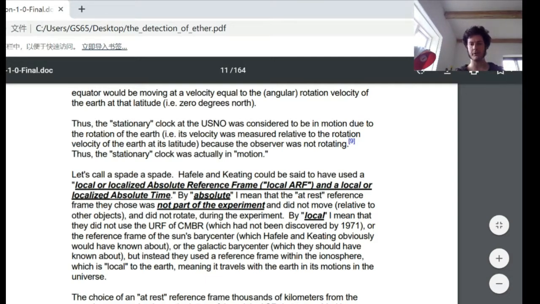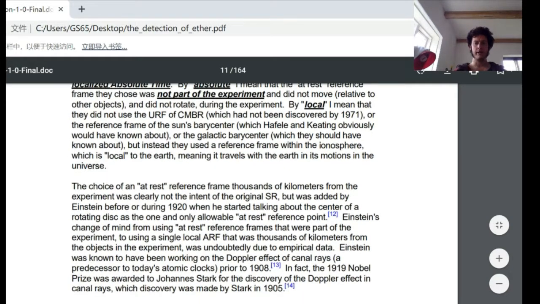But instead, they used a reference frame within the ionosphere, which is local to the Earth, meaning it travels with the Earth in its motion in the universe. The choice of an at-rest reference frame thousands of kilometers from the experiment was clearly not the intent of the original special relativity, but was added by Einstein before or during 1920 when he started talking about the center of a rotating disk as the one and only allowable at-rest reference point.